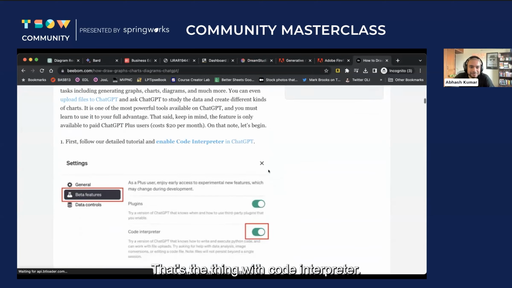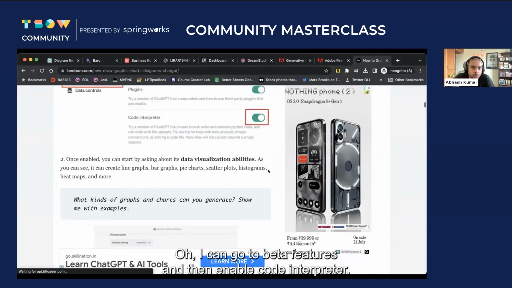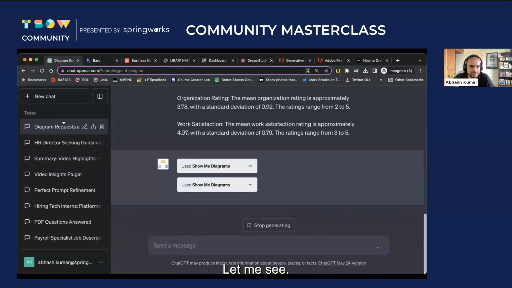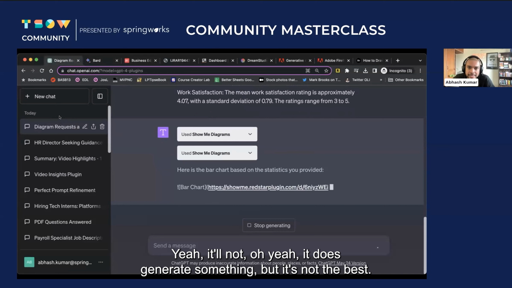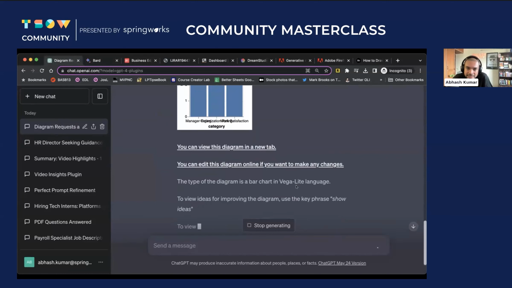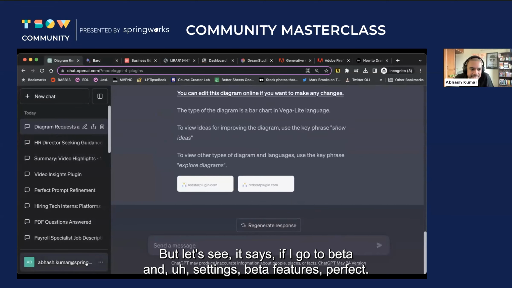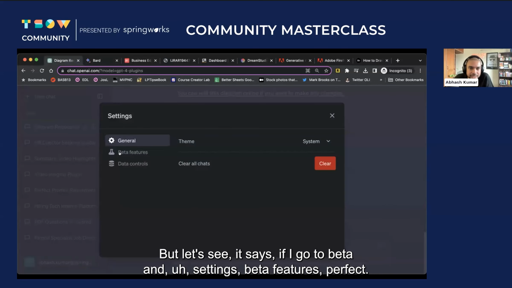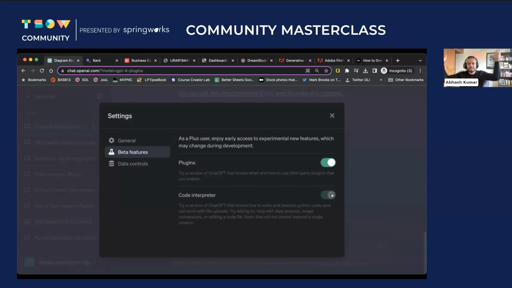Yeah, code interpreter. That's the thing with code interpreter. Oh, I can go to beta features and then enable code interpreter. Perfect. Let me see. Yeah, it does generate something, but it's not the best. But let's see. It says if I go to settings, beta features, perfect. Now it will be amazing.